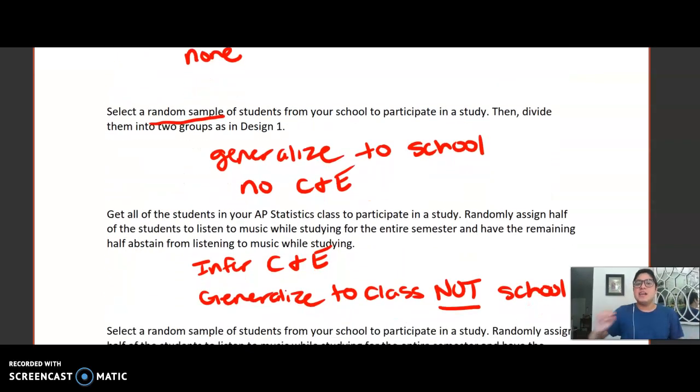Now, let's suppose we select a random sample of students in our school to participate in the study, then we divide them into 2 groups proposed in design 1. Well, now I can generalize to my school as my population of interest, but I still don't have any random assignment, so I cannot infer cause and effect.